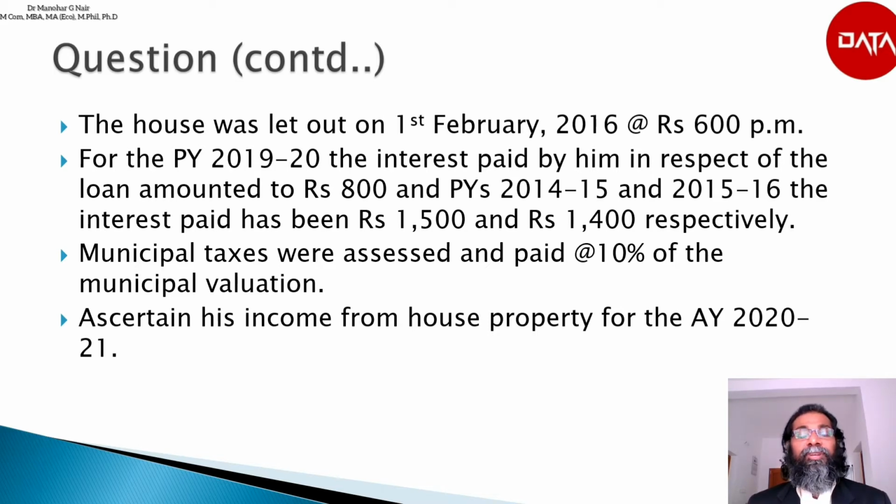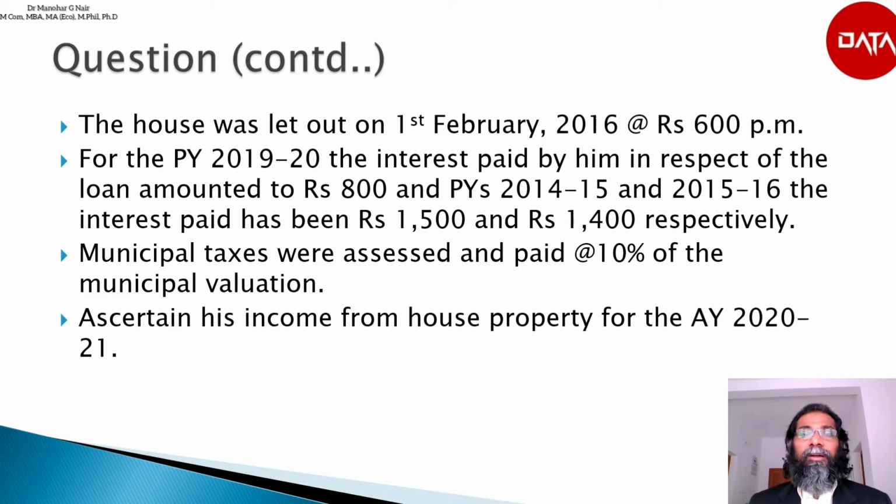For the previous year 2019-2020, the interest paid by him in respect of the loan amounted to rupees 800, and for previous years 2014-15 and 2015-16 the interest paid has been rupees 1,500 and rupees 1,400 respectively. Municipal taxes were assessed and paid at the rate of 10% of the municipal valuation. Ascertain his income from house property for the assessment year 2020-21.